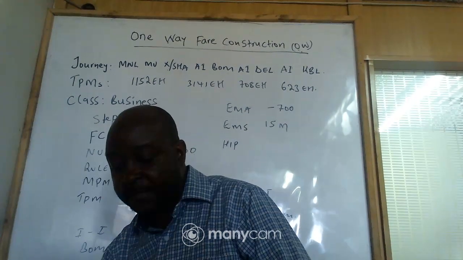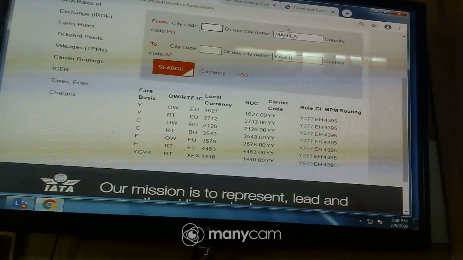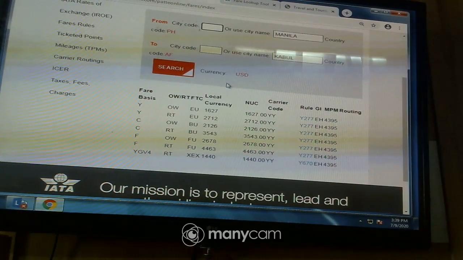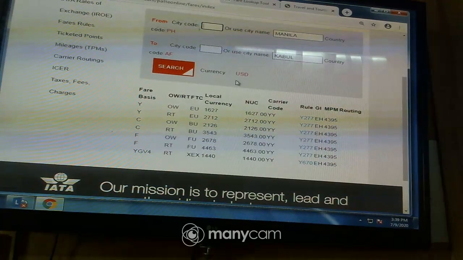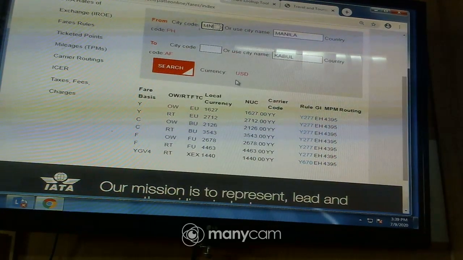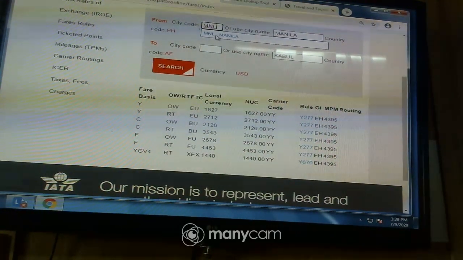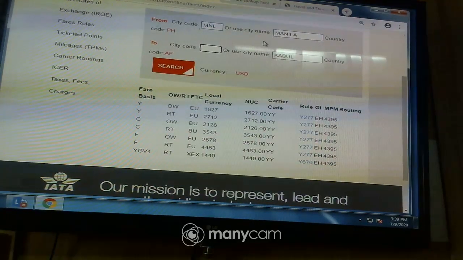So let us go. Now, when we come to it, we start by looking at origin to intermediate. So our origin here is Manila. So there it is. And then we have our intermediate is Mumbai.